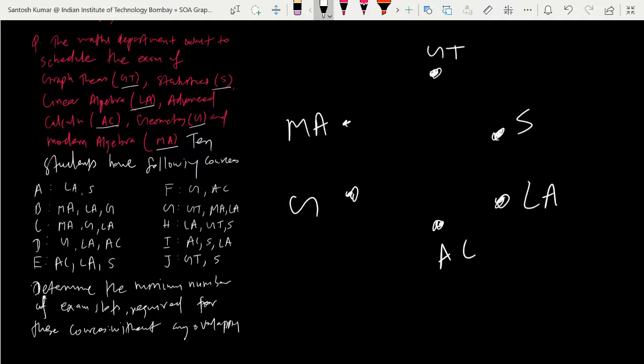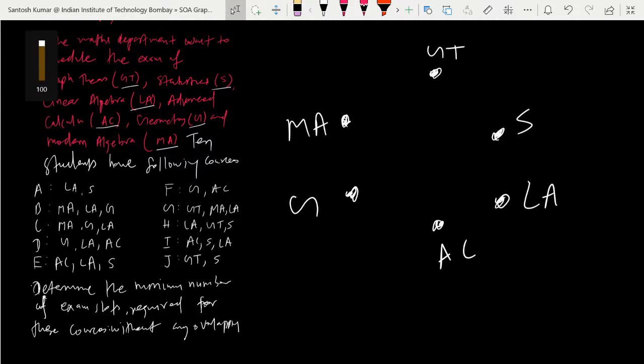Okay, and you want to make the exam timetable so that there is no overlapping between subjects with a common student. How to proceed now?